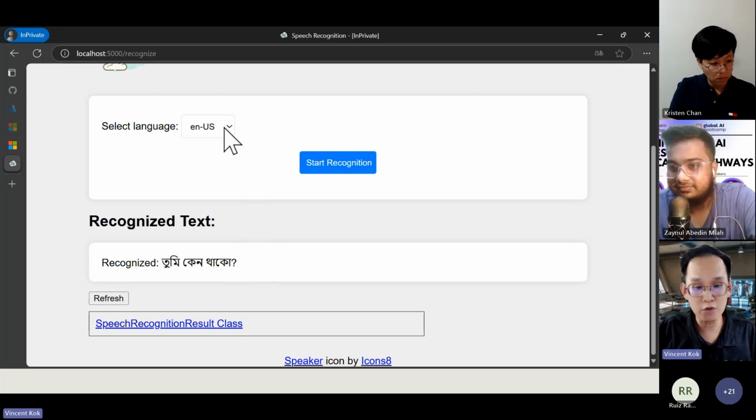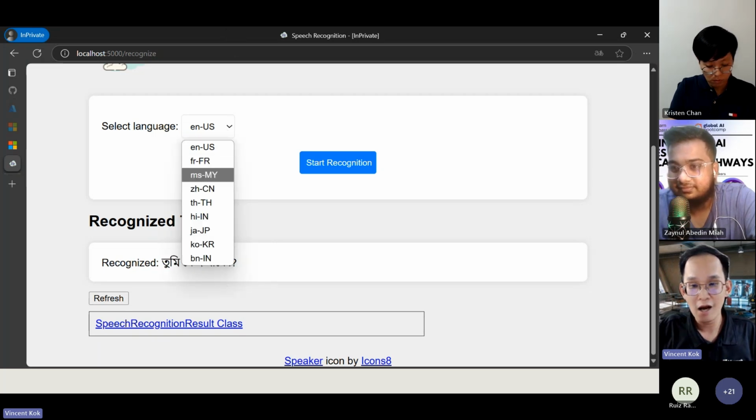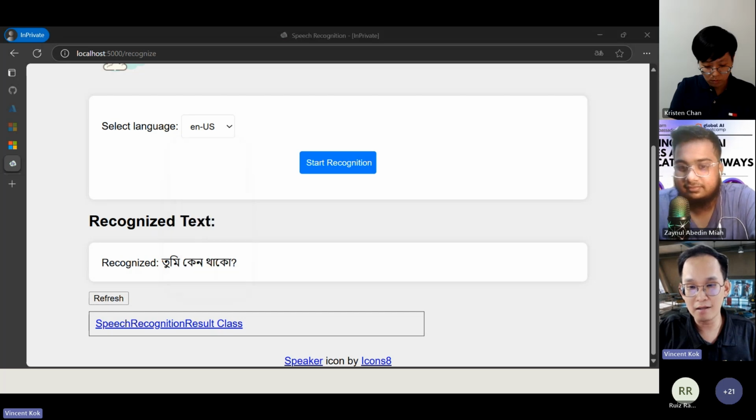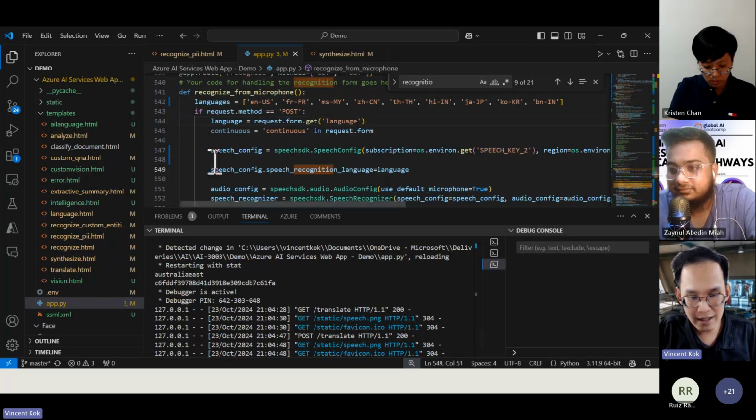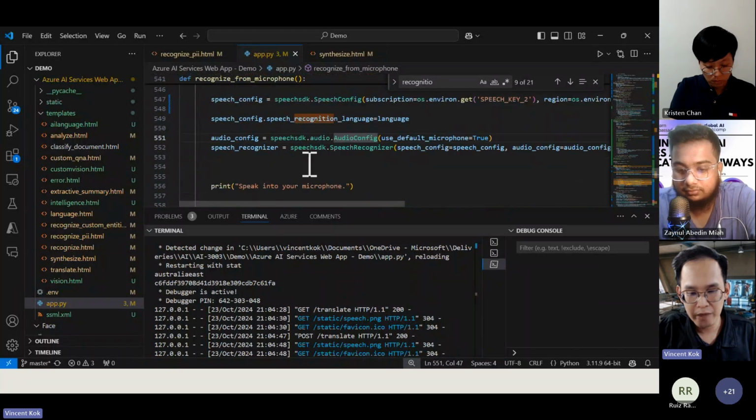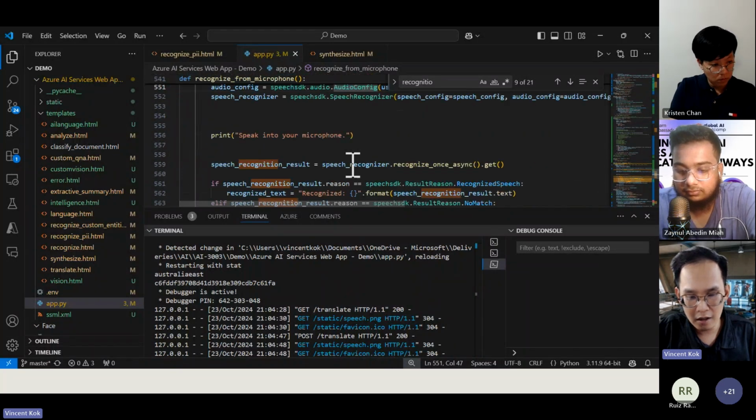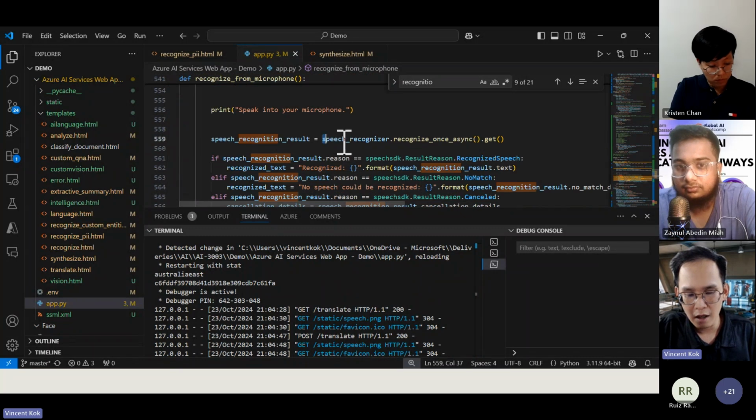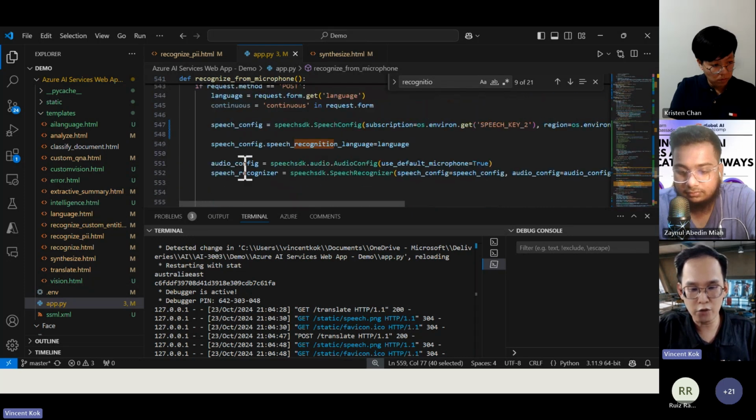They can recognize it. You just need to change the language. All right, then you can get the result already. You can see that here they are just using this speech recognizer, recognize once async only. That's it. All right. So then the rest is the result. Of course, we need to set up the speech config and the audio config in there.